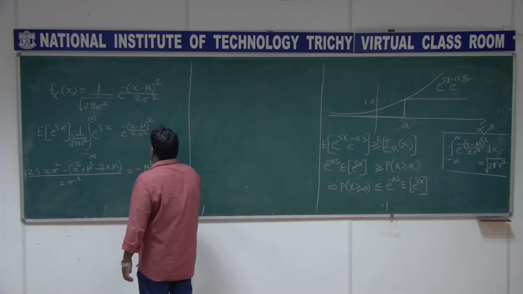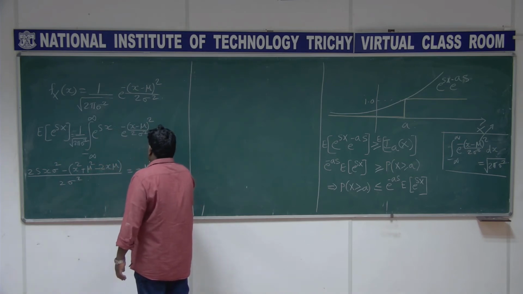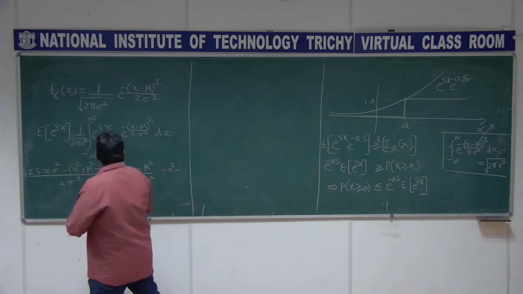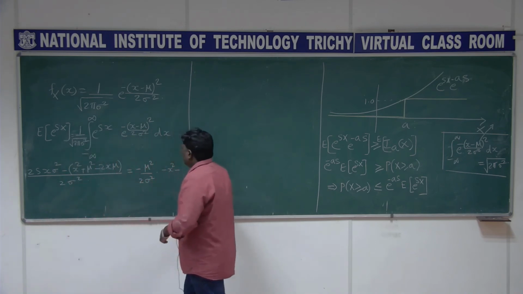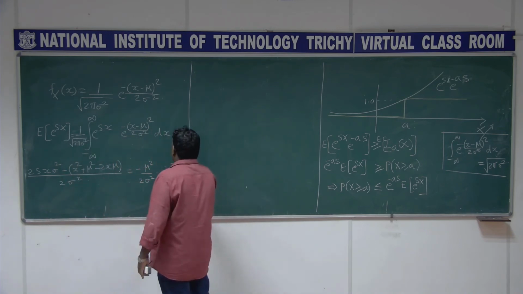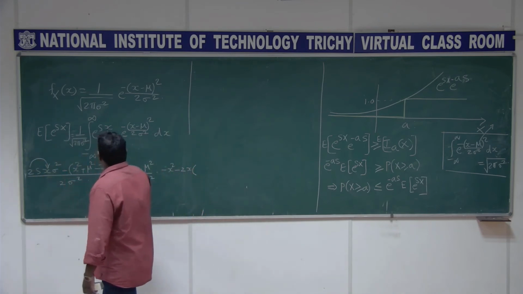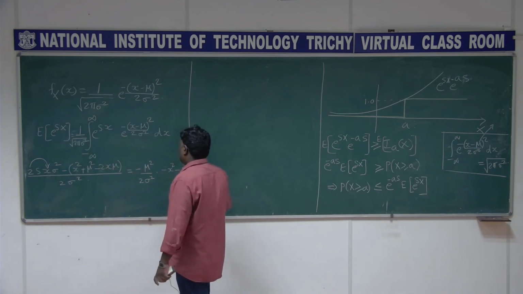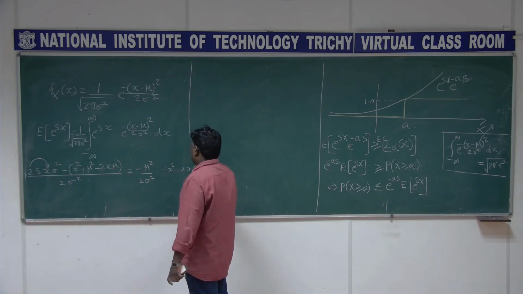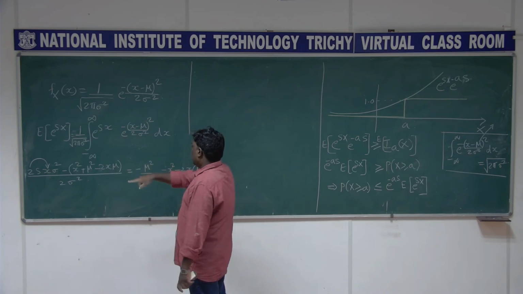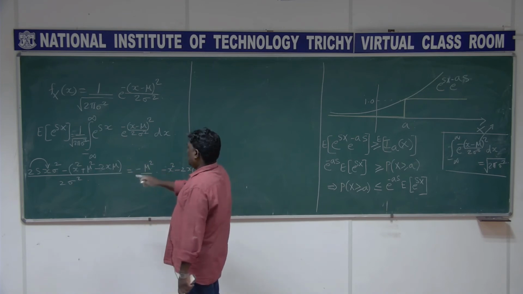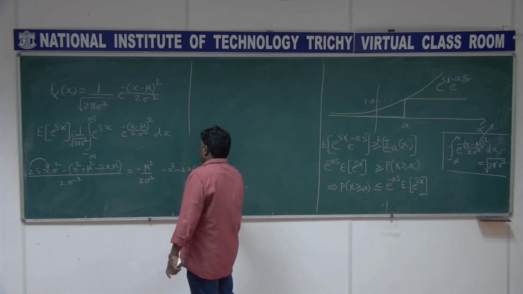And I have here minus x square minus 2x; this 2x I am taking common, minus 2x here, so you will get mu here, and then minus s sigma square.